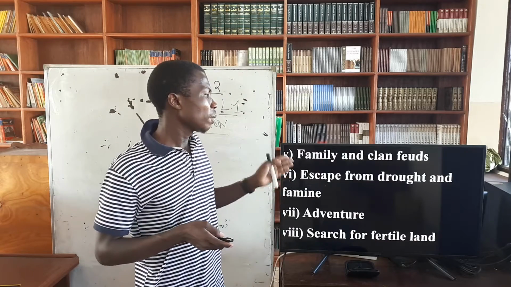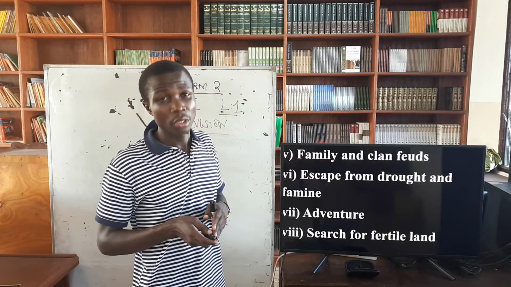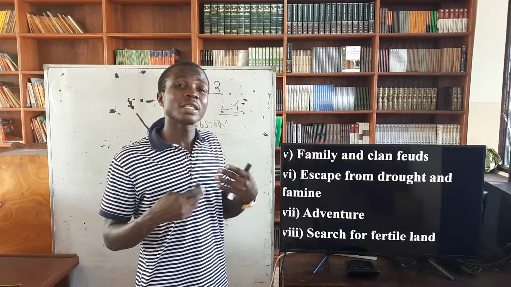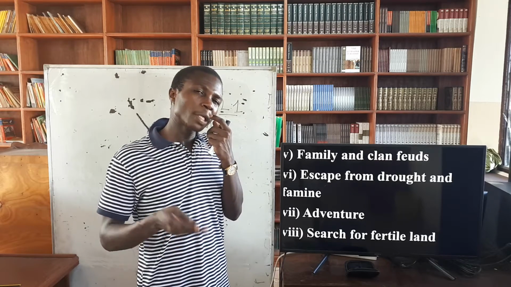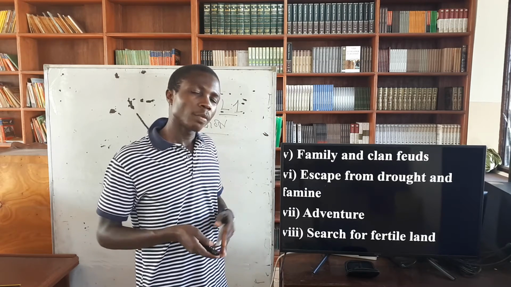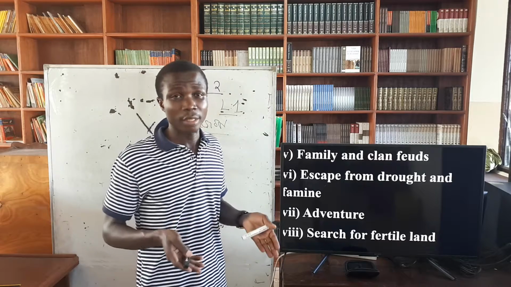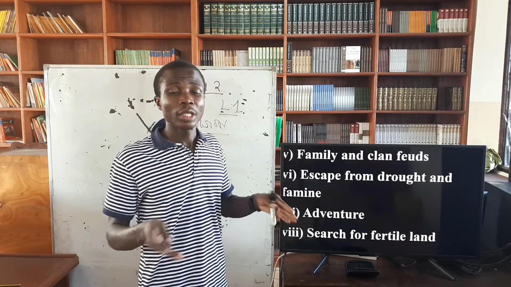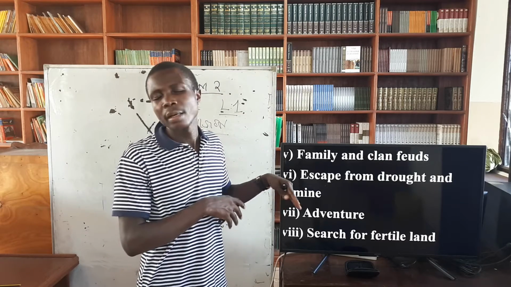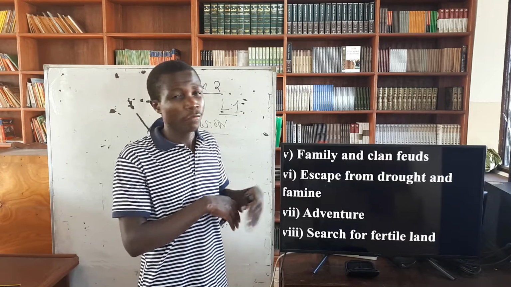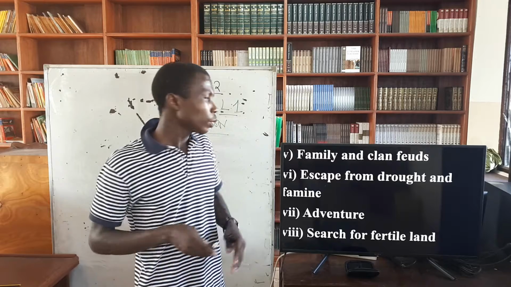Then the next reason, family and clan codes. When we talk about family and clan conflicts, these are just wars within the family, maybe based on land, water, or any other thing. Because of these fights within the family, some of them had to move, leaving a subsection of the family, then going to Kenya.